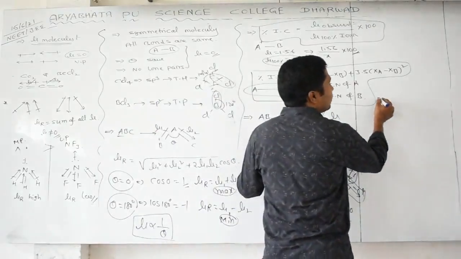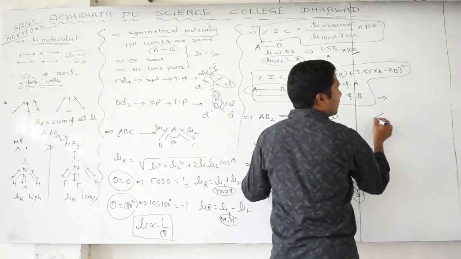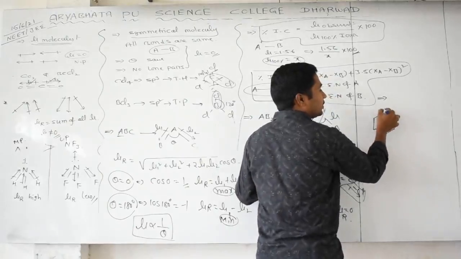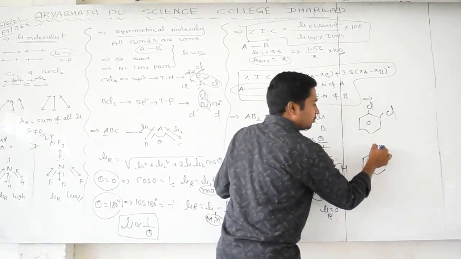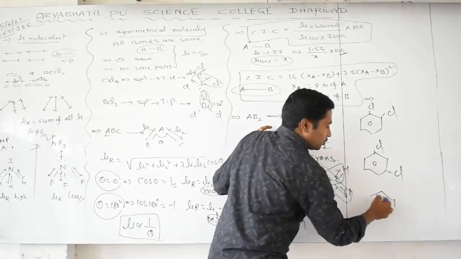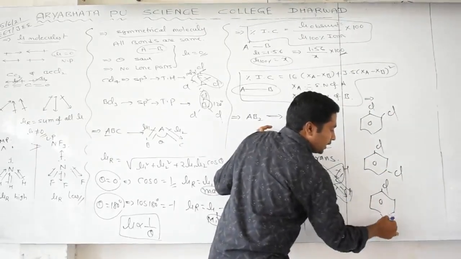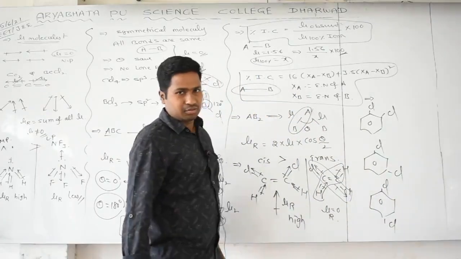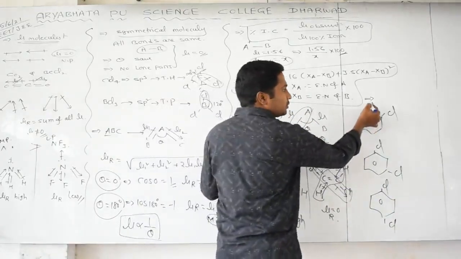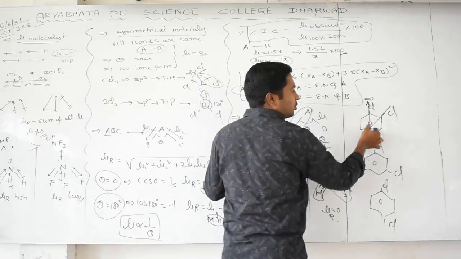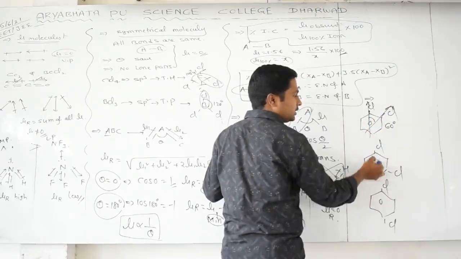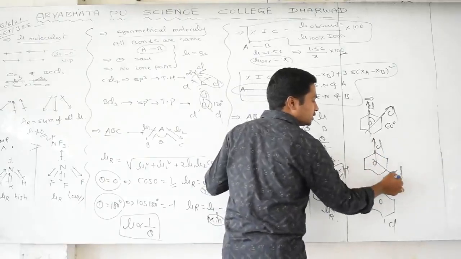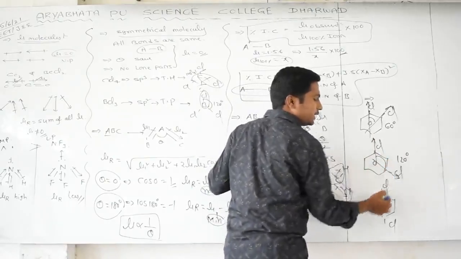The last application is ortho, meta, para: ortho dichloro, meta dichloro and para dichloro. How can you identify these positional isomers? In this bond the moment is like this, and if you extend the bonds, the angle coming is 60 degrees. For the next, extending this bond and this bond, you get an angle of 120 degrees.